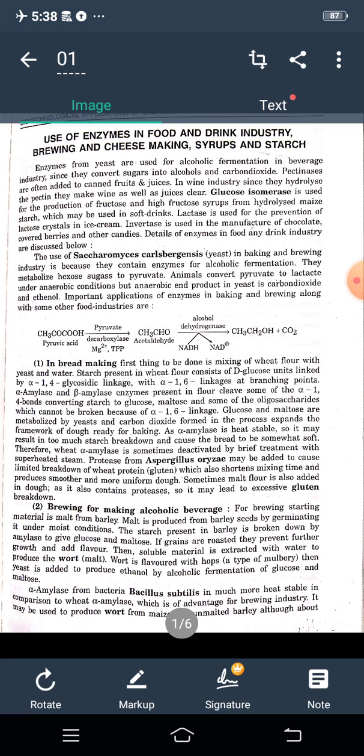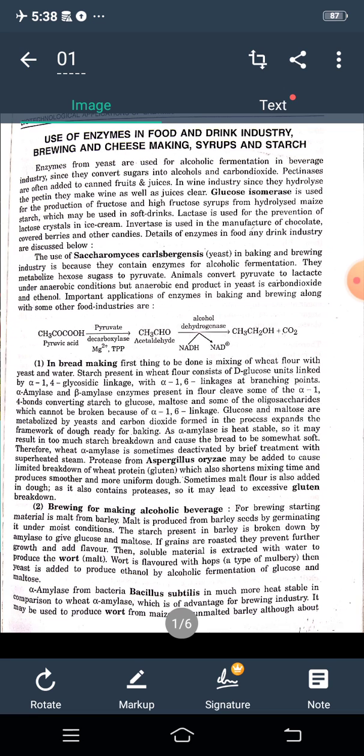So, enzymes from yeast are used for alcoholic fermentation in the beverage industry since they convert sugar into alcohol and carbon dioxide. Pectinases are often added to canned fruits and juice in the wine industry since they hydrolyze the pectin. They make wine as well as juice clear.